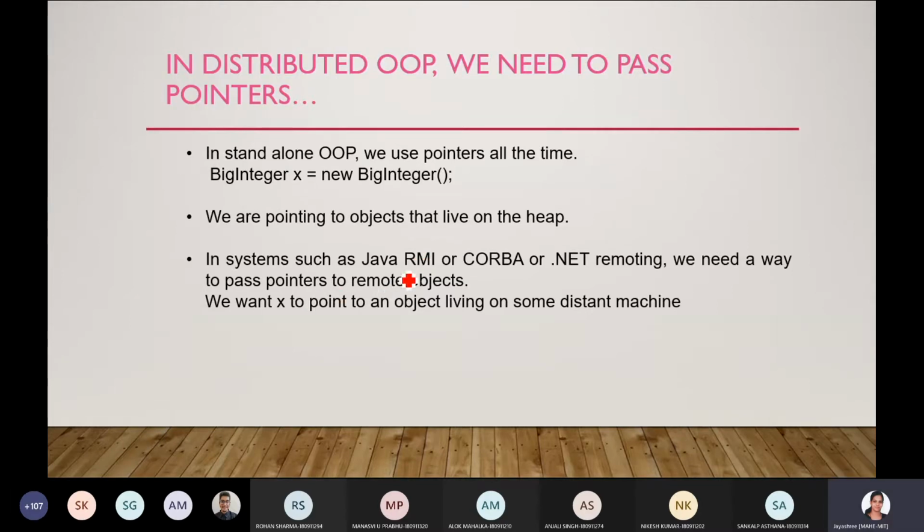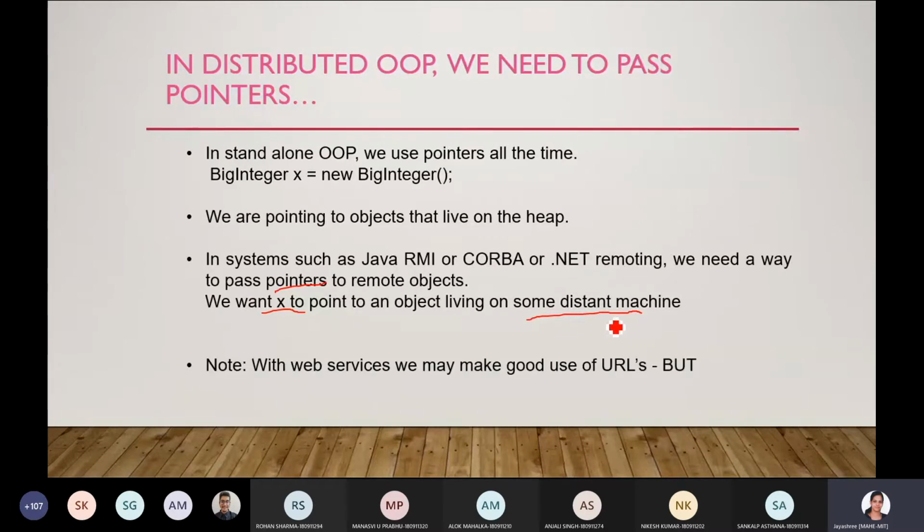In systems such as Java RMI and .NET remoting, we need to pass pointers to remote objects. So we want X to point to an object living on some distant machine, a remote invocation. In a distributed system it is remote invocation; it is not necessary that the objects or methods present in the local machine are executed every time.